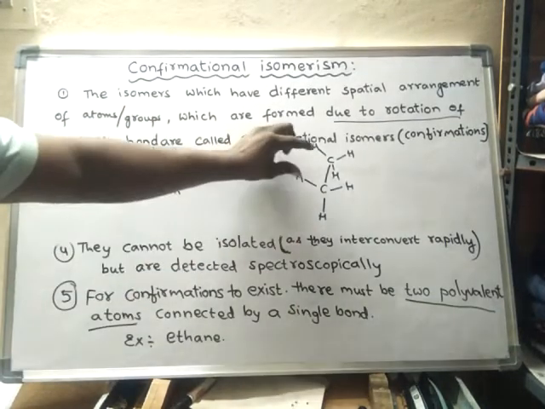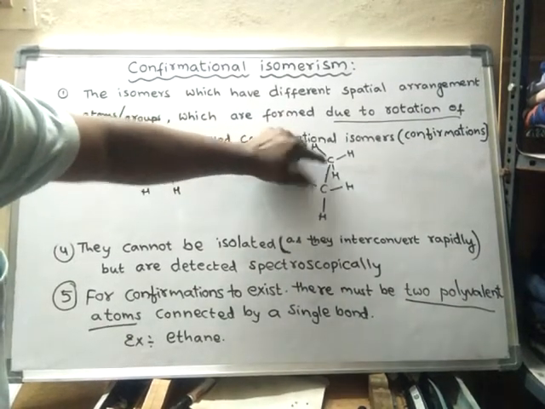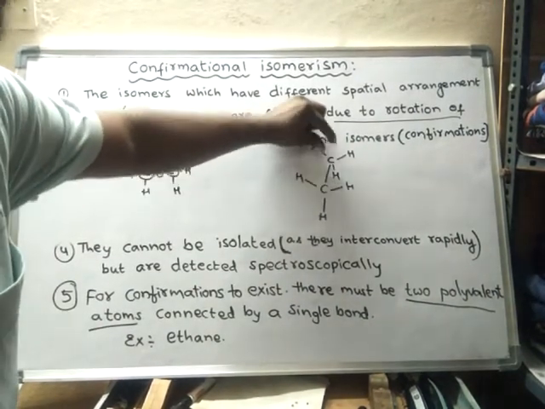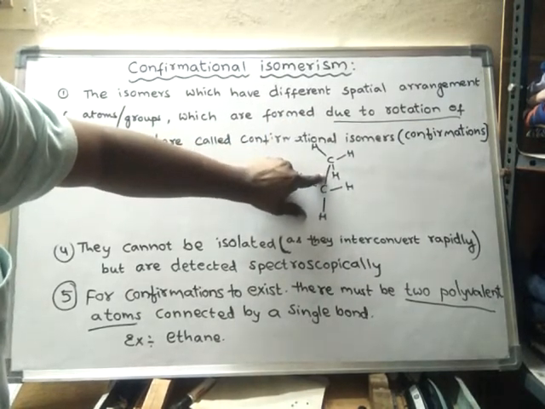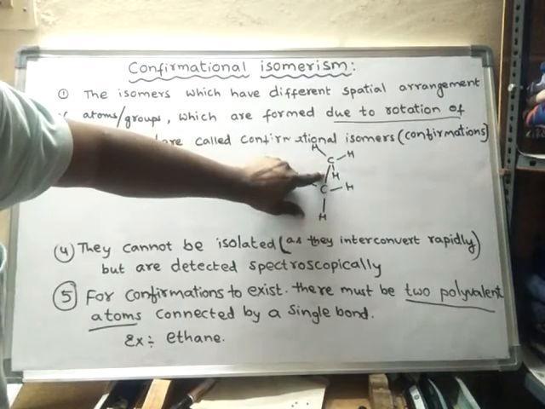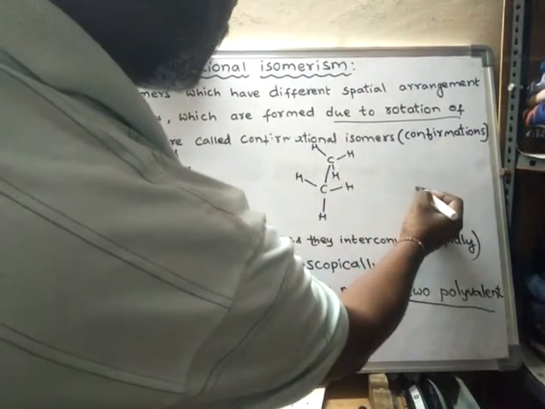What happens? Fix this front carbon, and the rear carbon atom can be rotated, because as there is a single bond, it will allow the rotation of the atoms.